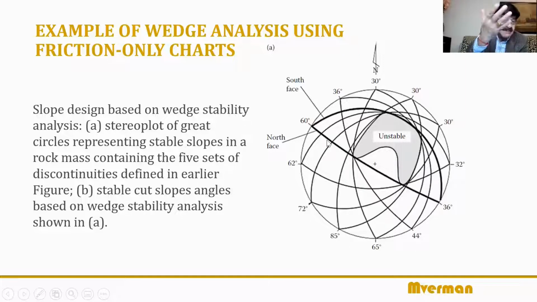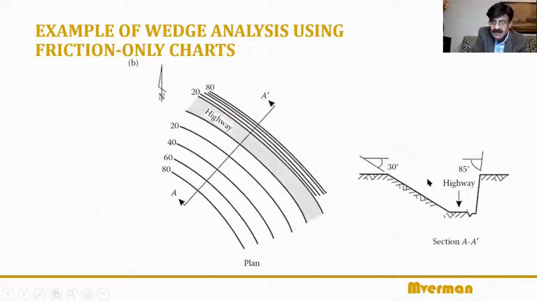So you choose this because the question asked is what is the maximum safe angle? On the north side, you can cut it at 85 degree. Good angle, pretty steep. On the south side, because this unstable zone is pretty close to the primitive on this side, you get low values. So on this side, opposite this, you get the maximum value. On this side it is all 30 degree actually. So on this side, you cut it to 30 degree. On that side, you cut it to 85 degree. Your highway would look something like this: 85 on that side, 30 degree on that side. This is the maximum safe angle.